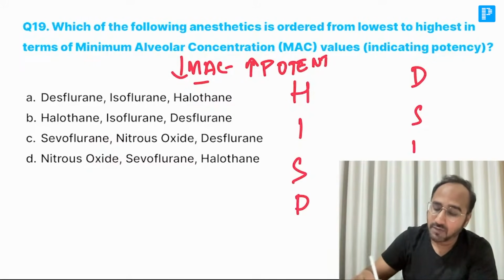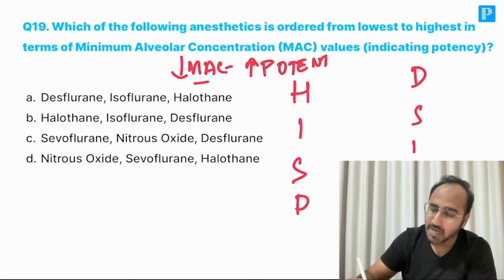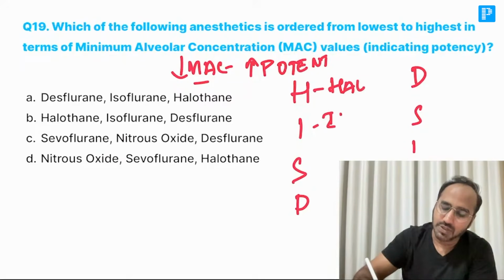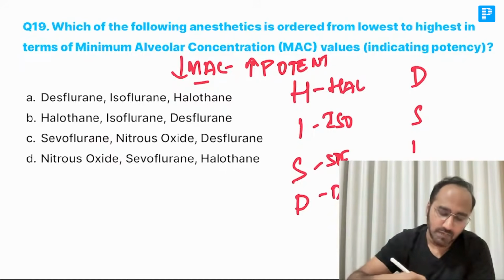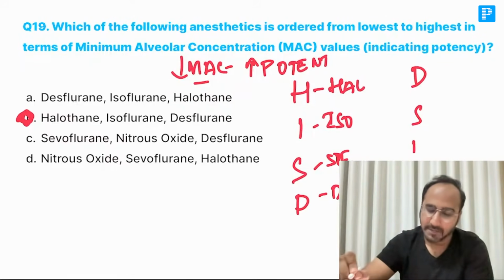This is the mnemonic for what? This is the mnemonic for blood gas partition coefficient. Low blood gas coefficient to high blood gas coefficient. So guys, low MAC to high MAC, what is that? Halothane, isoflurane, sevoflurane and desflurane. So over here, what's the answer? A, B, C, D. It is halothane, isoflurane and desflurane. That is going low MAC to high MAC.